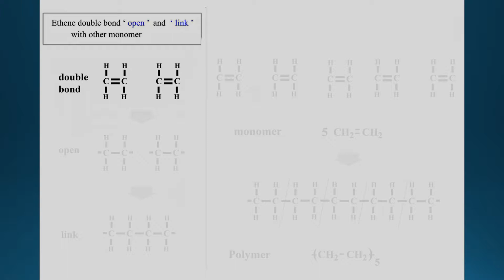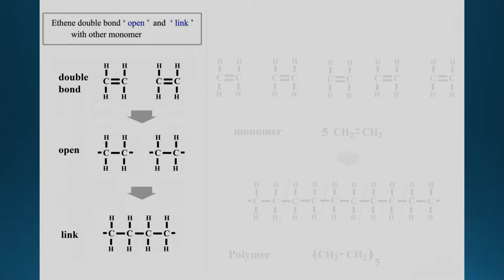Now let's look at the molecule structure. Each monomer is made of ethene. What is ethene? Two carbons with a double bond. The ethene double bond will open and link with other monomers as follows. You see this double bond is reactive, and this double bond will break open. Once they break open, one links up with the other.